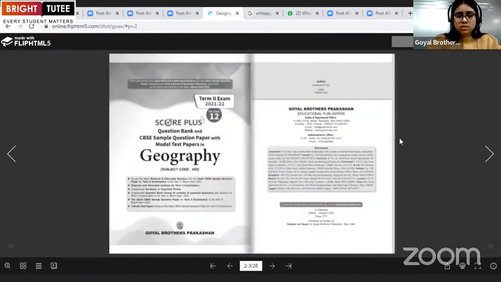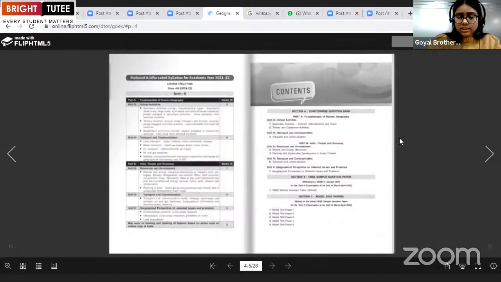Yes, so this is the book you can see over here. These are the contents. In the contents, we have 3 sections in this book. Section A is the chapter-wise question bank. Again, part A, fundamentals of human geography, that is human activities, including secondary, tertiary, and quaternary activities.